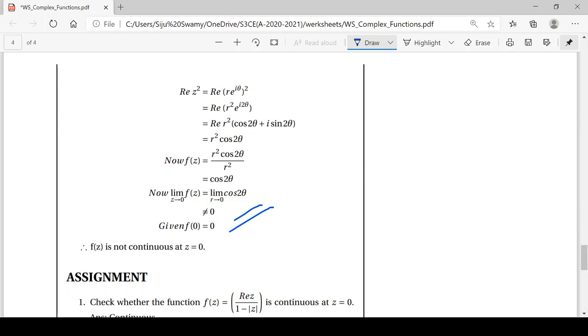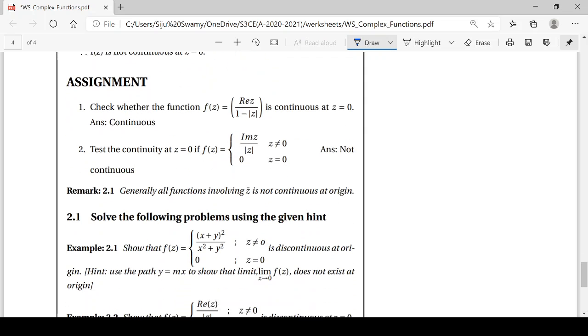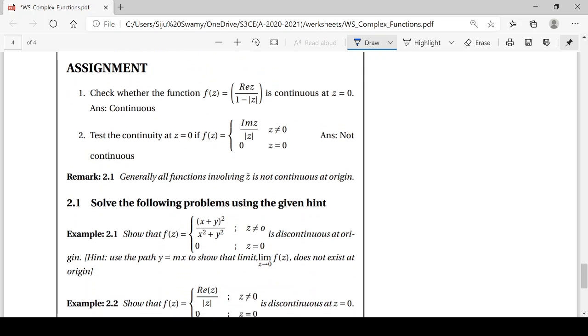We verified here. Then as a practice problem and assignment, we have given 2 problems. Again, this function is given in terms of z. So you can use z equal to r e raised to i theta. But the problem here is we don't have f of 0, because we are going to calculate the limit at the point z equal to 0. So we need f of 0.